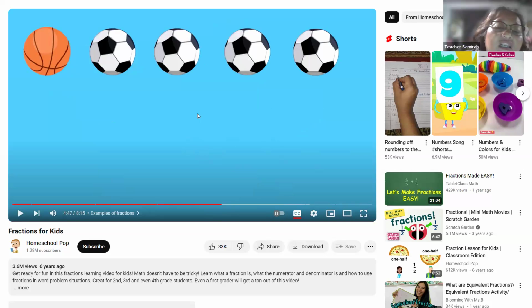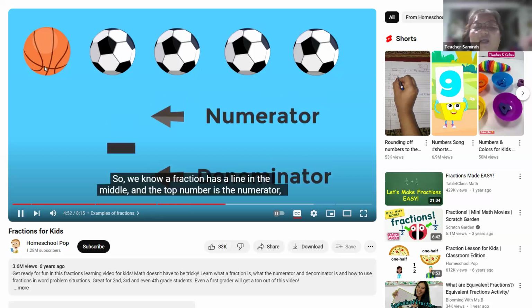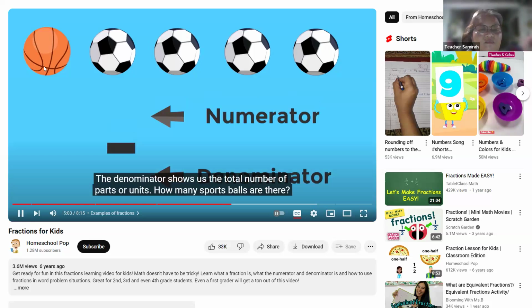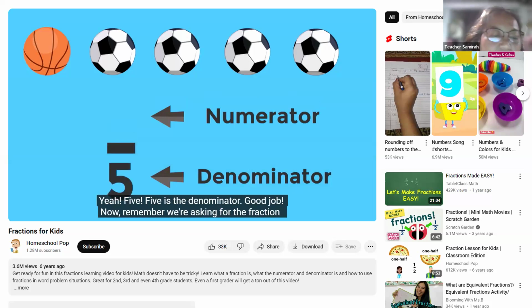Very good. Let's see if we are actually correct. So we know a fraction has a line in the middle. Top number is the numerator, and the bottom number is the denominator. The denominator shows us the total number of parts or units. How many sports balls are there? Yeah, 5. 5 is the denominator.